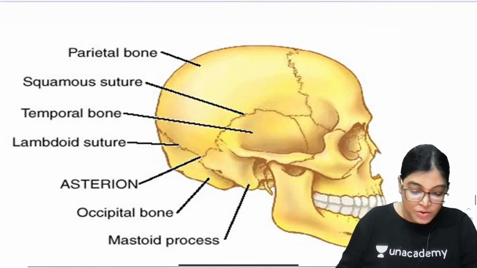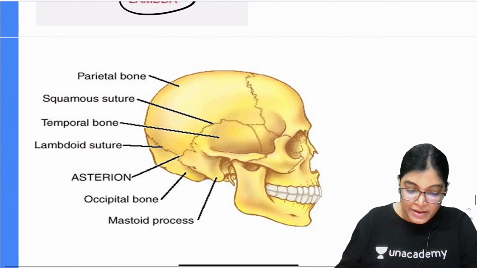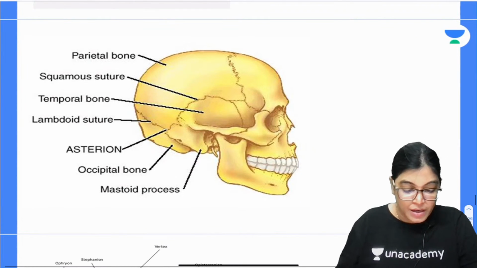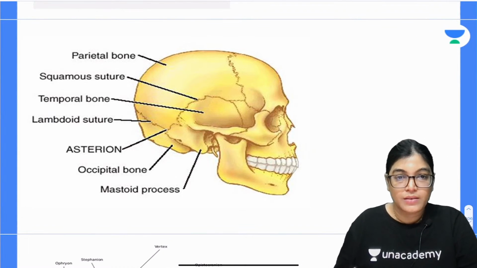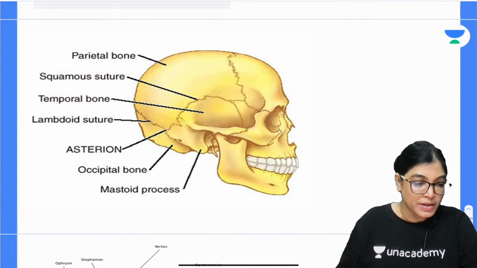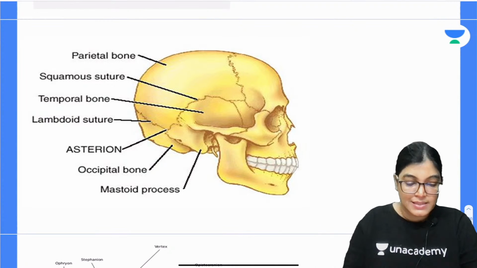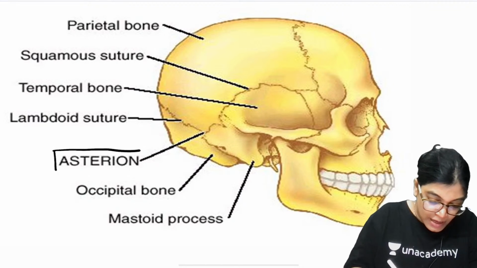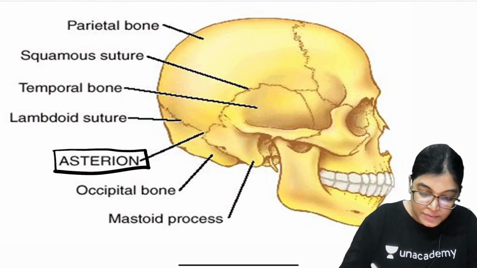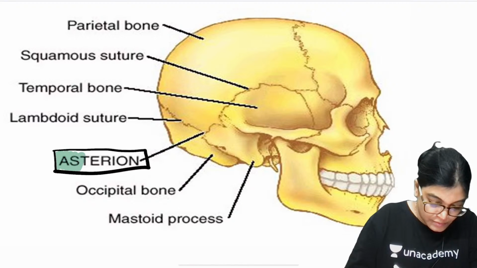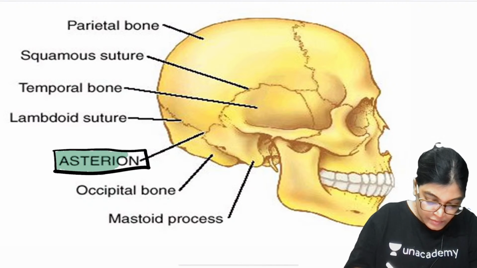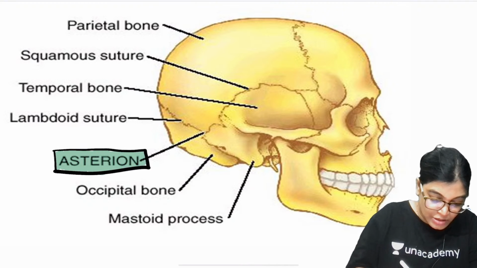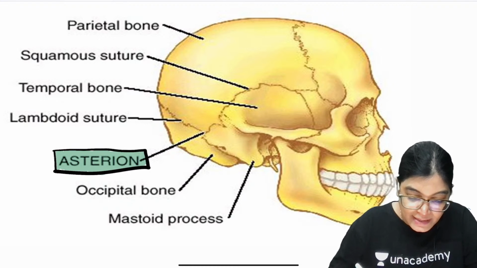Now I would also like to show you another diagram where you can appreciate the asterion. So let's see the asterion. Let me just highlight this diagram. Here you can see this landmark which I am showing you is the asterion. Let me highlight, this is the junction. Actually asterion is lying at the junction of